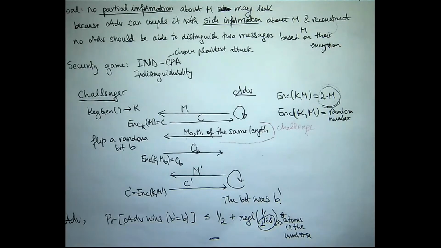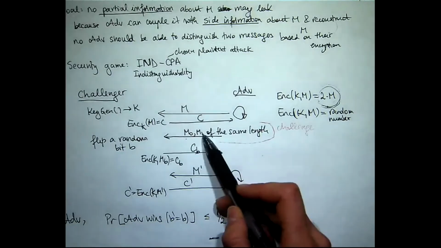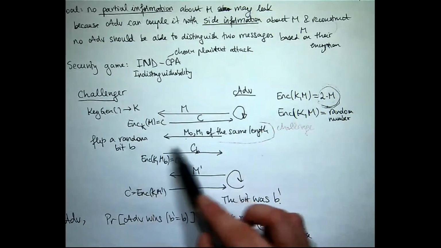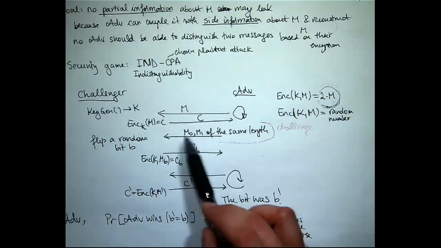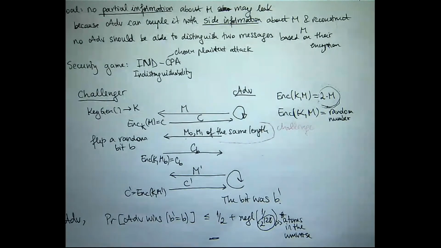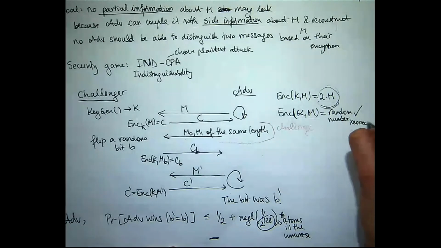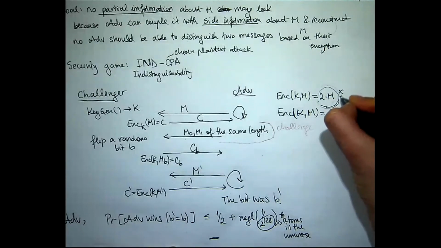Can someone raise their hand and say? Yes, it is IND-CPA because there's no way for an attacker to guess which message was encrypted. The attacker is sending these 2 messages to the challenger, but is getting back a random number. There's no way in the world that he can guess which message was encrypted. So the chance of guessing is exactly a half in this case. So it is IND-CPA. It is secure, but not useful because it doesn't have correctness. So yes to IND-CPA, but no to correctness.